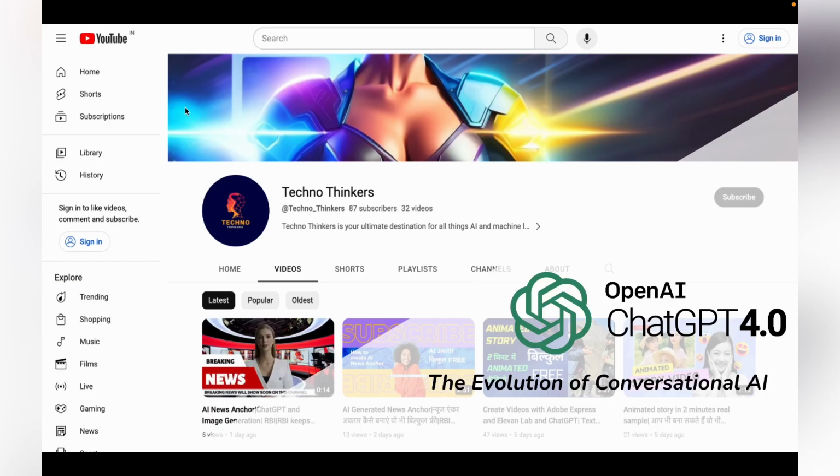In Technothinkers. Last time we dove deep into the world of ChatGPT, but today we are stepping into the future. ChatGPT-4, the evolution of conversational AI.